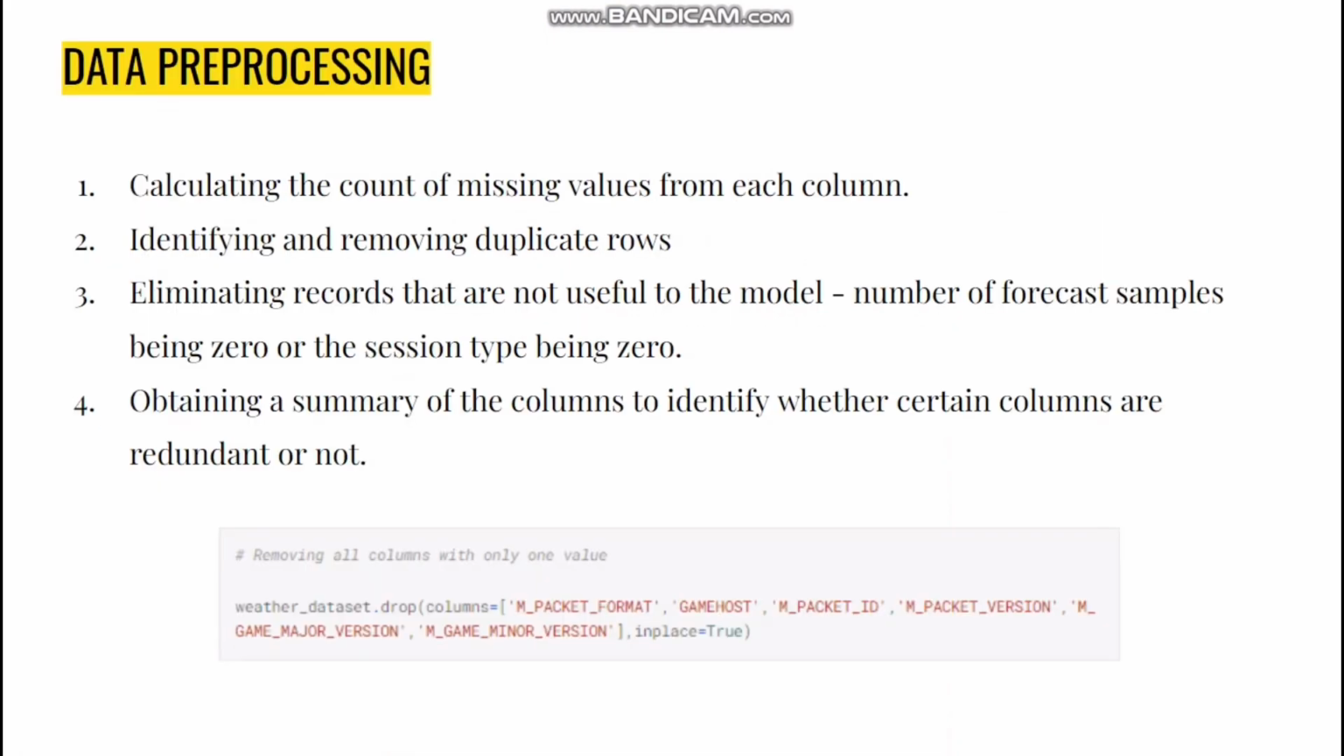The first step was pre-processing of the data. Initially, we calculated the missing values from each column, and then we removed the duplicate values from the dataset. The remaining values were then checked, and the unnecessary records were eliminated, that is, the records that had forecast samples of 0 or the session being 0. Finally, we obtained a summary of all the columns to see whether the remaining columns are redundant or not.